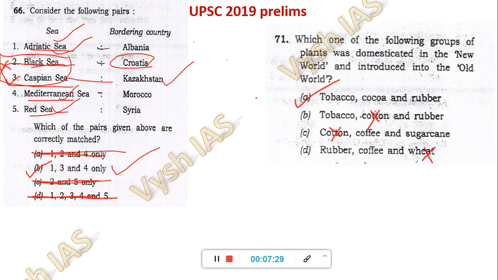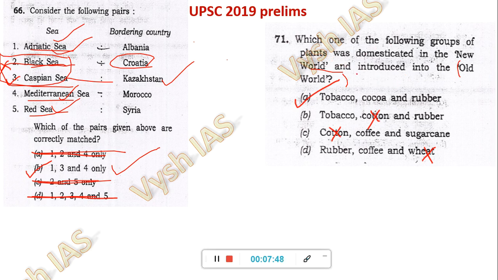Which of the following groups of plants are domesticated in the New World and introduced into the Old World? For this, again, one basic piece of information you have to know is that India is part of the Old World. Okay, this New World means America and Australia. That is called New World. Old means India, Africa, and older European countries. These are called Old World.